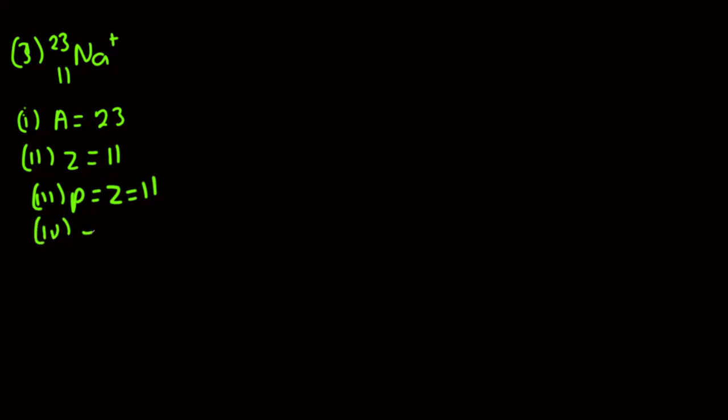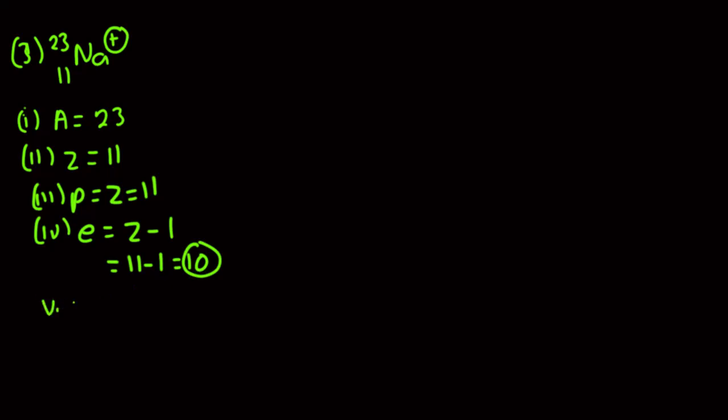What about the electron number? The electron number will not be the same as the proton number or the atomic number because of the positively charged or the positive sign at the top. In this case, it is going to be Z minus 1, and that will be 11 minus 1, which is 10. So the electron number for this is 10 because you have lost one electron, and if you have lost one electron, it will be subtracted from this and you'll be left with 10 electrons.